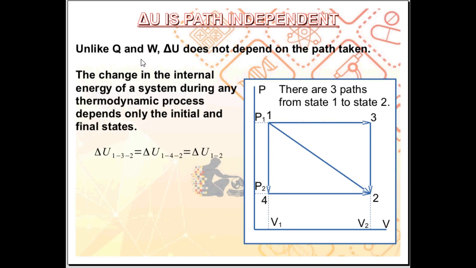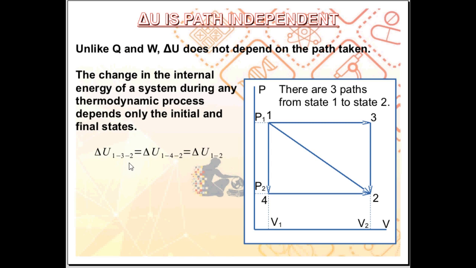Unlike Q and W, however, the change in the internal energy, delta U, does not depend on the path taken. It doesn't matter if the path taken from initial state 1 to final state 2 is 142 or 132 or 12, the system will undergo the same change in internal energy.